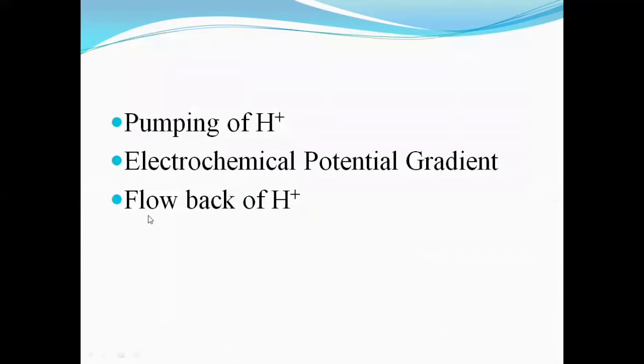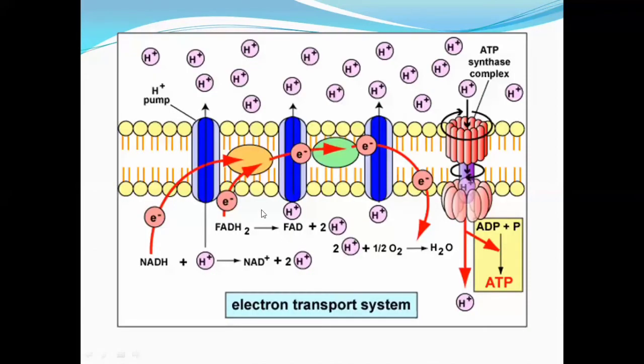The third thing is the flow back of protons, right? जब electrochemical potential gradient develop हो जाएगा, then इसकी वजह से क्या होगा कि these protons have to be transported back to the matrix. लेकिन hydrogen जो proton ions हैं, these cannot cross the inner mitochondrial membrane. Then these protons will be transported through a special complex known as ATP synthase complex. This ATP synthase complex is also embedded in the inner mitochondrial membrane. It is responsible for the transport of protons. Protons cannot cross this membrane, but they will be transported by this ATP synthase.